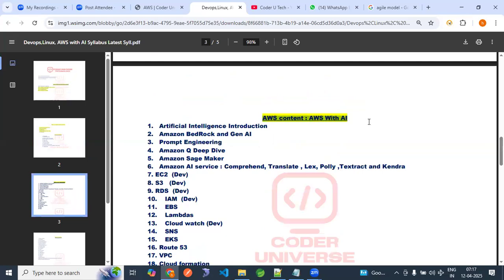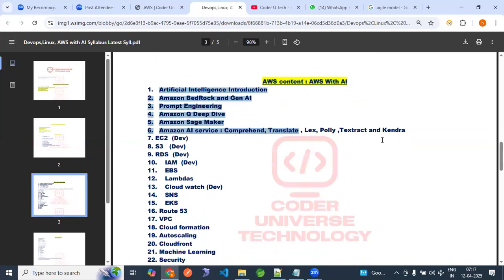In the AWS content, this is the part we have added for AI: artificial intelligence introduction, Amazon Bedrock, generative AI, prompt engineering, then Amazon Q deep dive, Amazon SageMaker, and Amazon AI services like Comprehend, Translate, Lex, Polly, Textract, Kendra. These are the AI part. Maybe I will add some more. By the time we close DevOps, the moment we start, I may add some more content here.